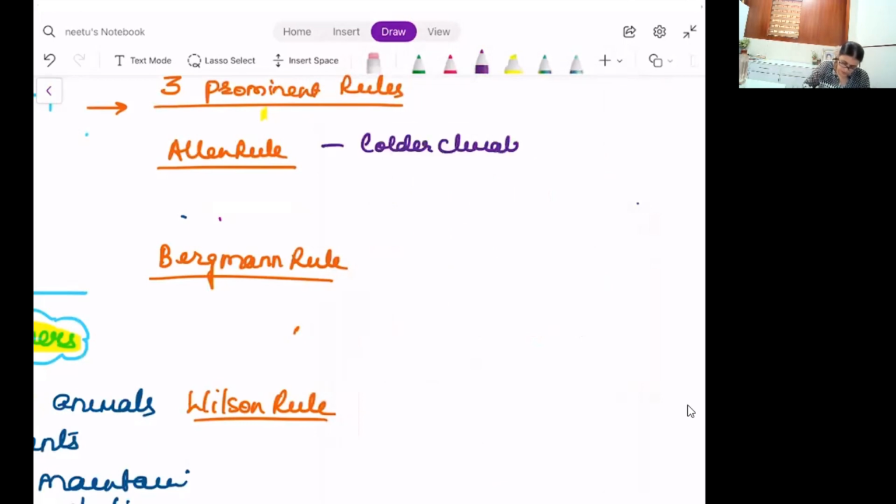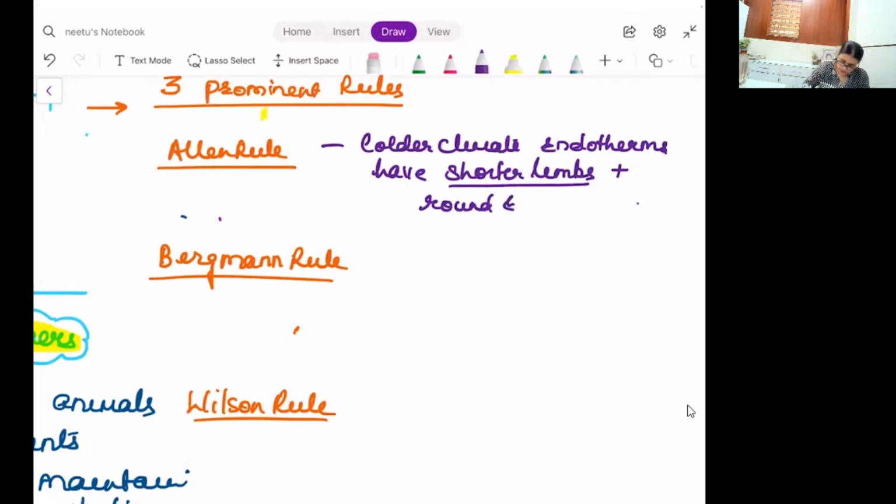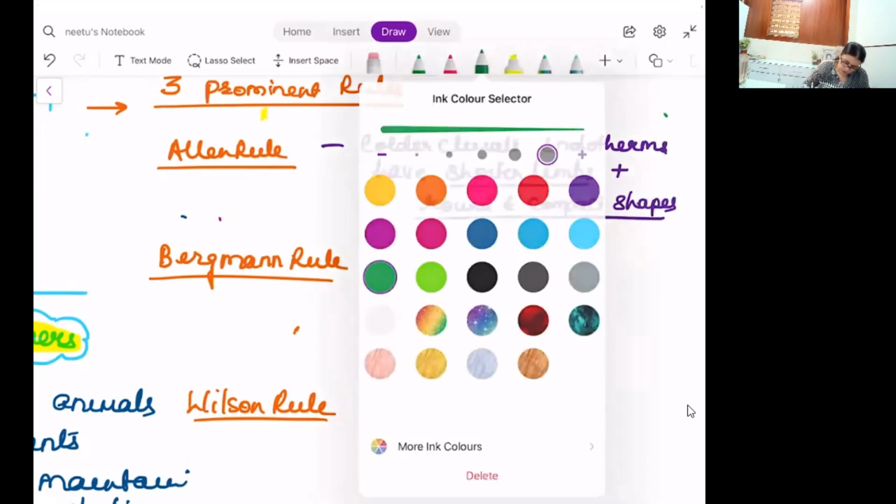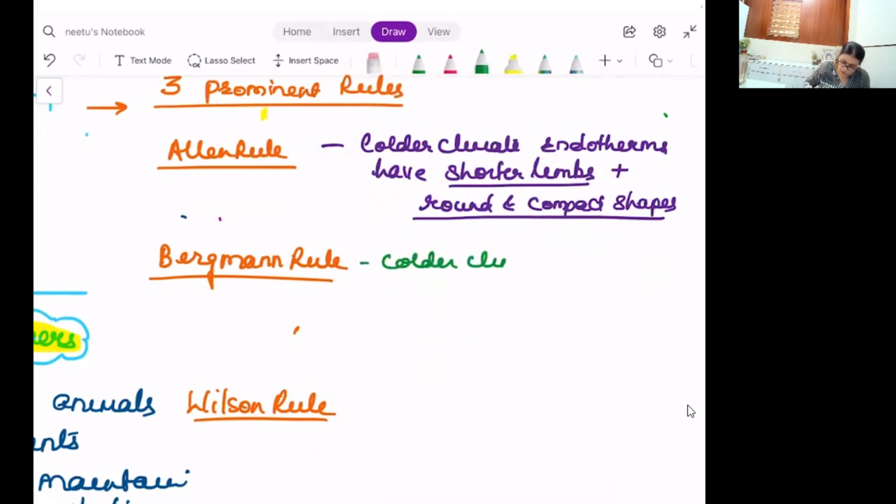Colder climate, endotherms have shorter limbs plus round and compact shapes. Bergmann's rule states that the opposite will be applied to the warmer climate. So I'm just writing one term perspective, the other automatically comes in.